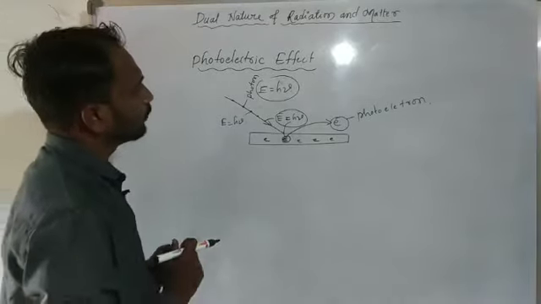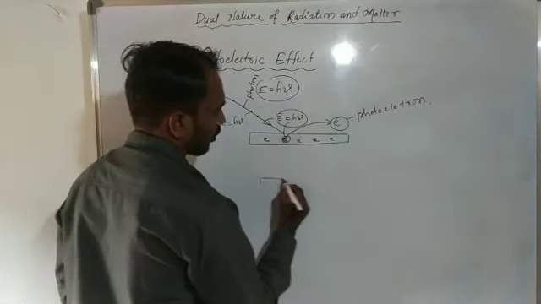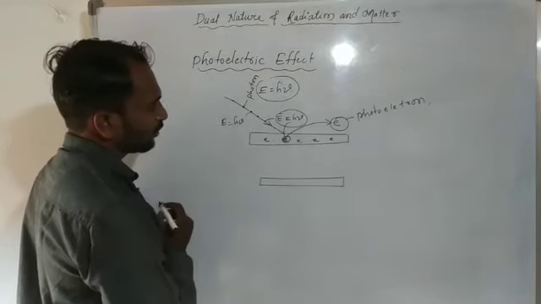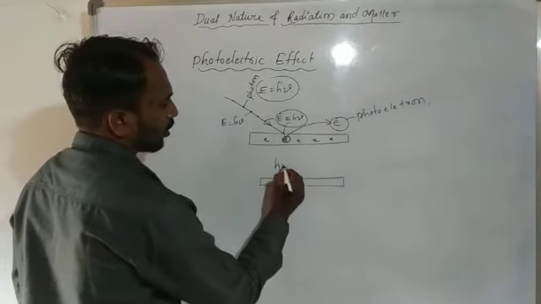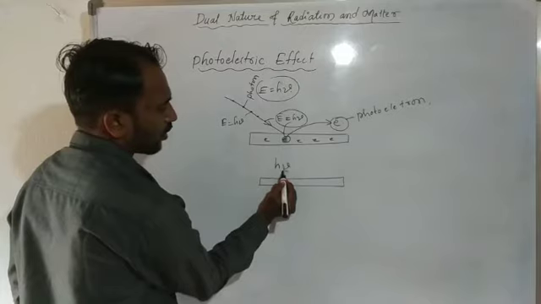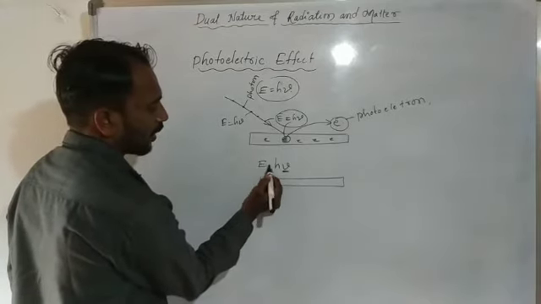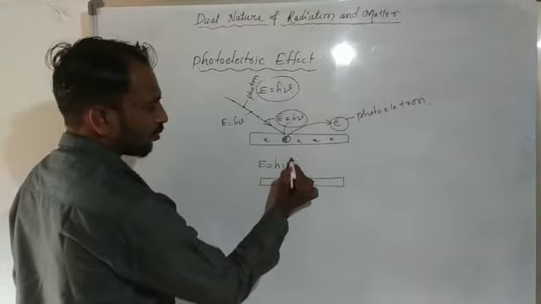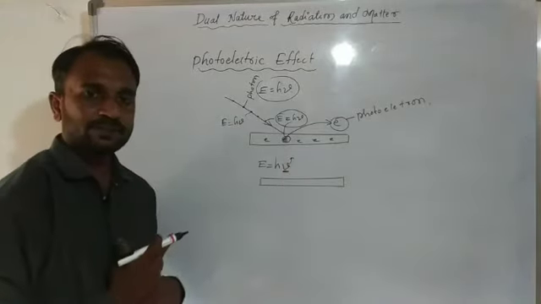In this condition, h nu is the energy of a photon. Suppose the frequency of this radiation increases.